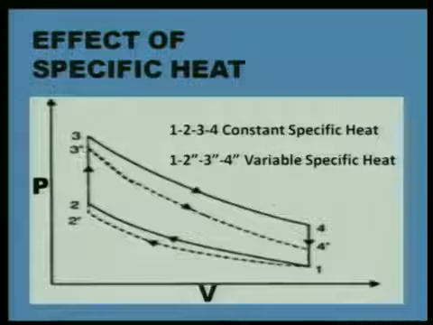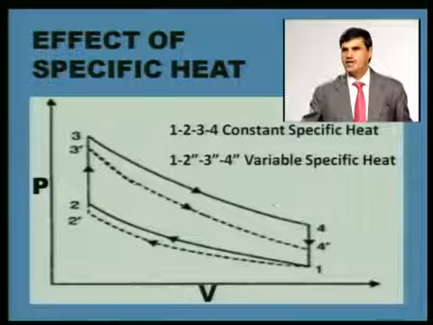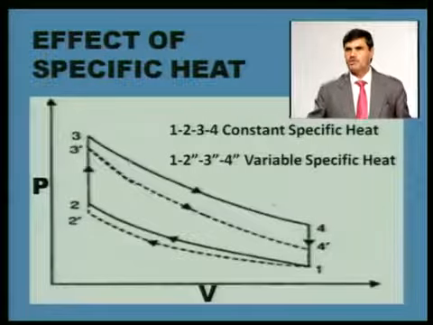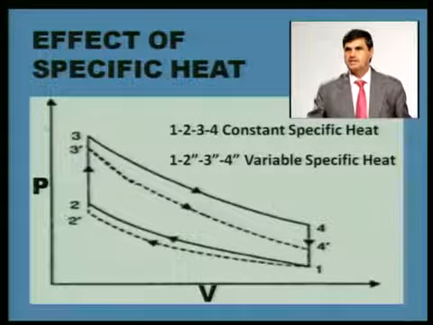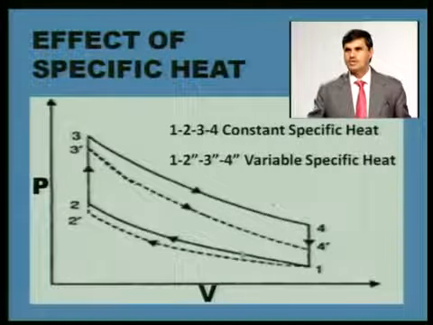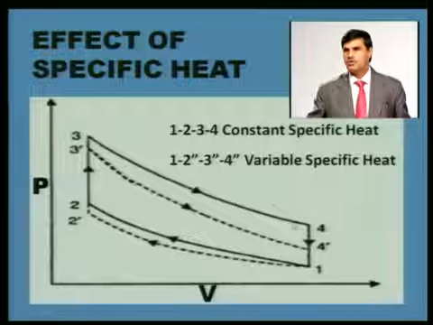Now, in this air standard cycle, if variation in specific heat is taking place, here this firm line, the solid line 1, 2, 3, 4, indicates the ideal Otto cycle, the air standard Otto cycle 1, 2, 3, 4.